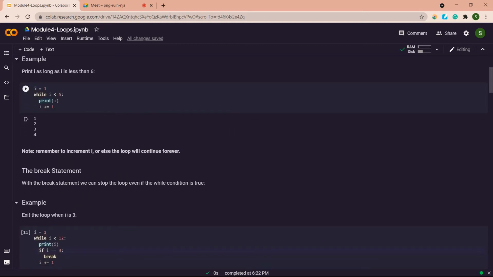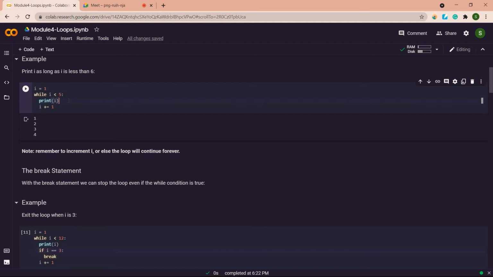I have a variable I which has a value 1. Now I am taking a condition in the while loop. This is the syntax of a while loop: while, followed by a condition. My condition here is I less than 5, colon, and then I print whatever I want in my while block. Until I is less than 5, everything present in the body of the while will run, until this condition is true.